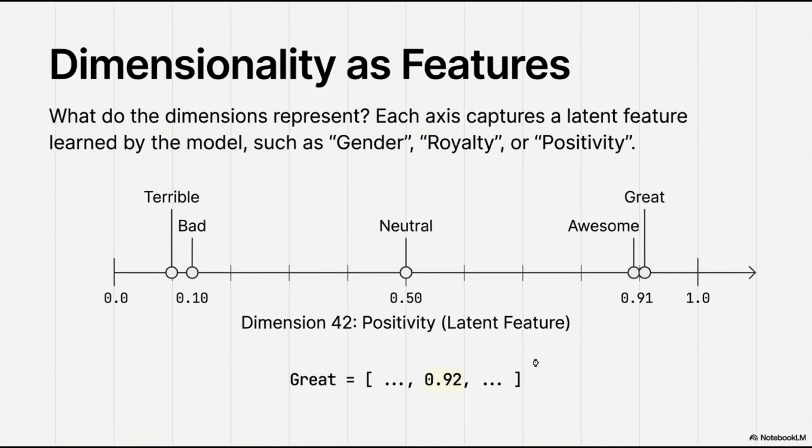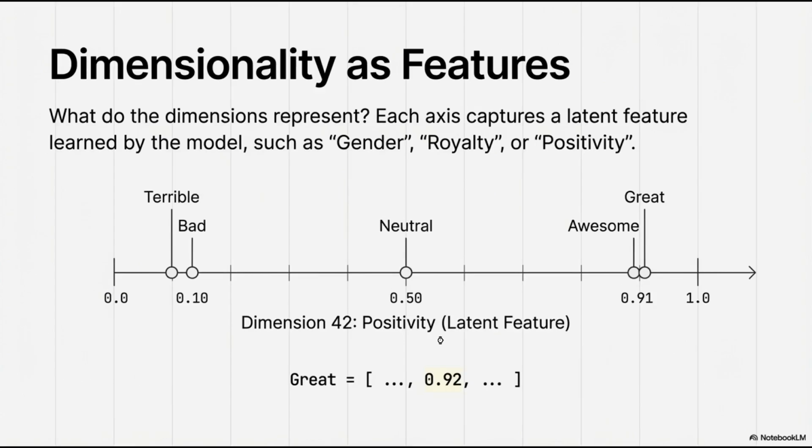Each number, let's say 0.92, which is close to 1, is high. Let's say this is the positivity axis. If this is the negativity axis, we would have a low value. So imagine every number between the commas represents an axis.